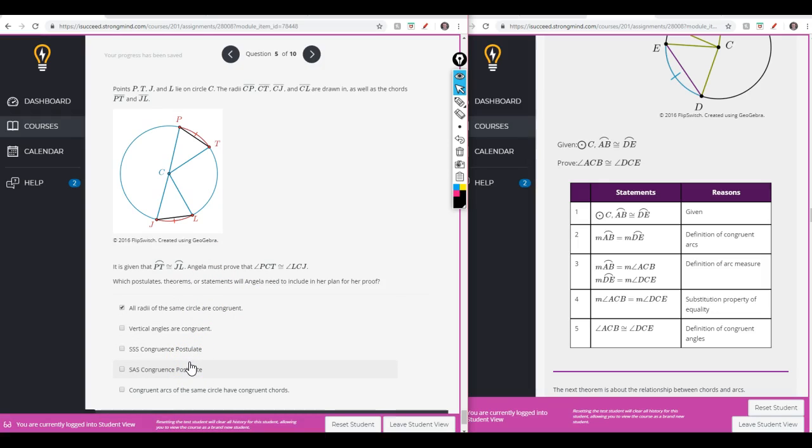And so I'll just give you some guidance here. Congruent arcs of the same circle have congruent chords. That is the other option. That means that this chord right here and this chord right here are congruent. And then we know that the radii are all congruent. So with that being said, we have side-side-side congruence postulate right there.